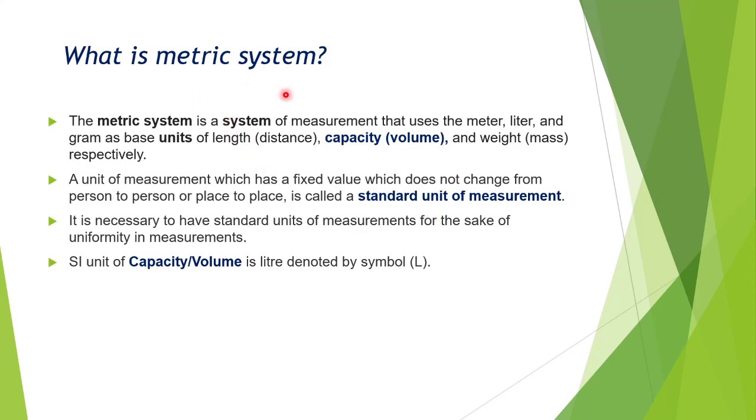So here, what is metric system? The metric system is a system of measurement that uses the meter, liter and gram as base units of length, capacity and weight respectively. So we all know that in metric system of measurement, the length is measured in kilometer, meter, centimeter, weight is measured in kg and gram, and capacity is measured in liter and milliliter. So let us study about capacity and some more units of capacity and the relationship between them.